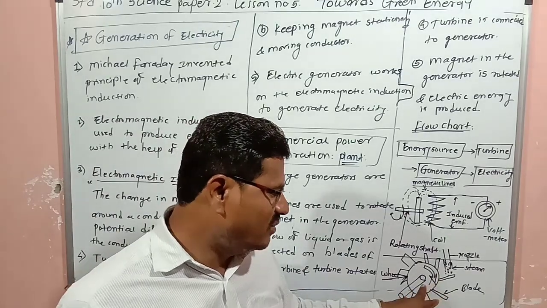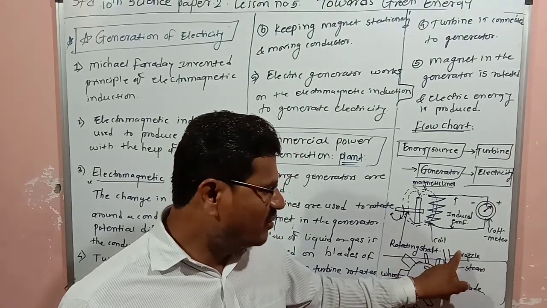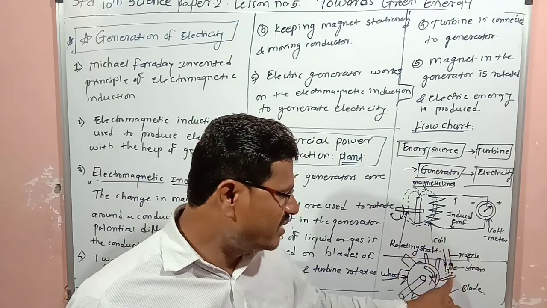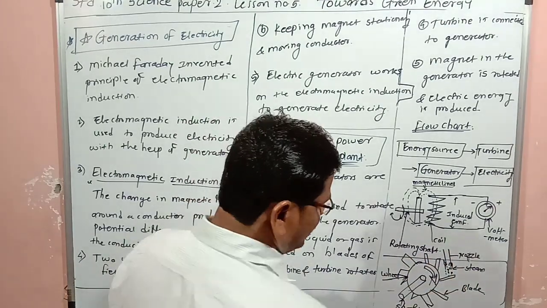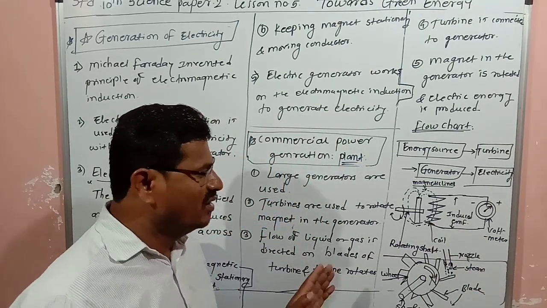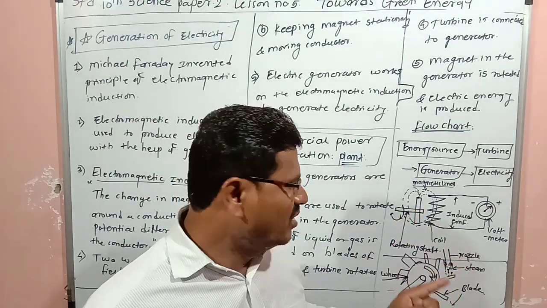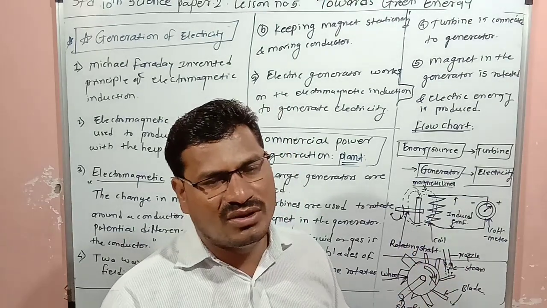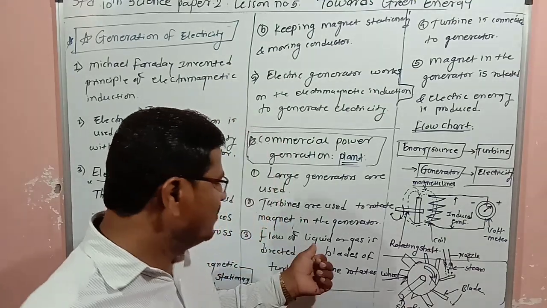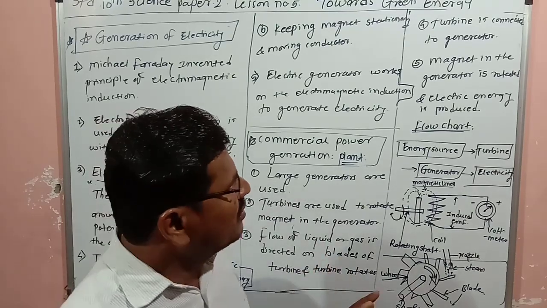Here a turbine is shown, and the turbine has blades. Liquid or gas, such as steam, is directed on that blade so that the turbine will start to rotate. The turbine is connected to the magnet, so the magnet in the generator will rotate, the magnetic field around the coil or conductor will change, and because of that electricity will be produced.